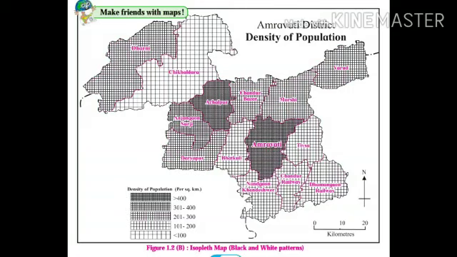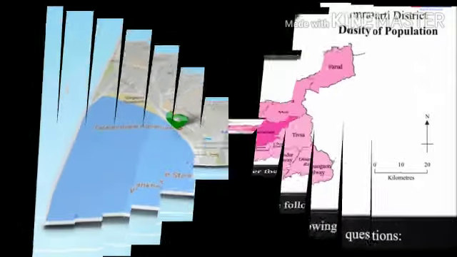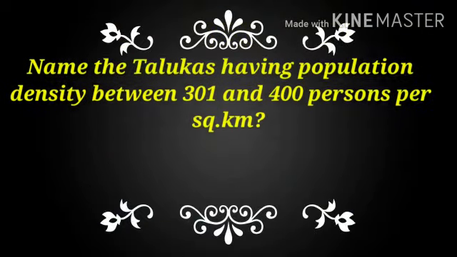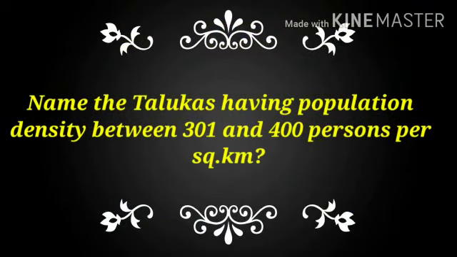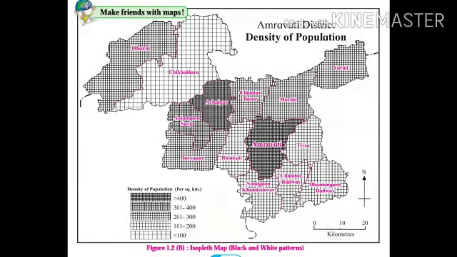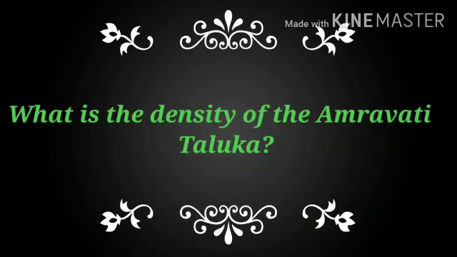Now, in this map, you can see the population density of Amravati district given using color shades and black and white patterns. Read any one map in detail and answer the following questions. Our first question is, name the talukas having population density between 301 and 400 persons per square kilometer. The answer to this question is, the taluka of Anjangaon Surji has a population density between 301 and 400 persons per square kilometer.